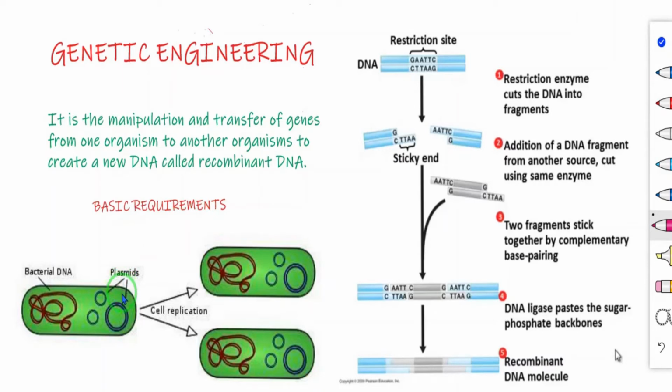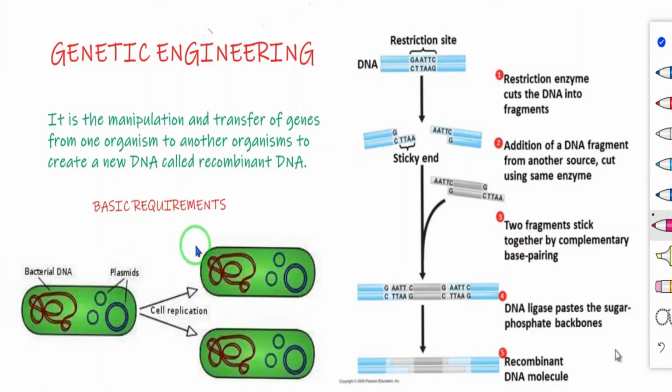This plasmid is a small circular double-stranded DNA molecule found in the cytoplasm of bacterial cell and separated from chromosomal DNA. It can replicate independently. So this plasmid is a small circular double-stranded DNA molecule. These plasmids can replicate independently. So the plasmid present in bacteria can undergo replication independently along with the chromosomal DNA. So that is a basic requirement.